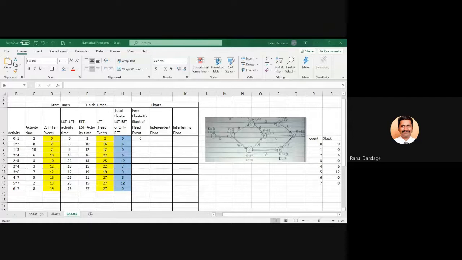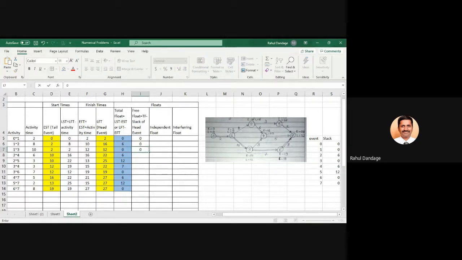Okay, that's great. So now coming to 1 to 2, the total float is 6 and 2. 1 to 2 means we have to take into account this event number 2, which is head event. So 6 minus 6, how much is this? 0. Again 1 to 3, 0 minus 3, it is 0.